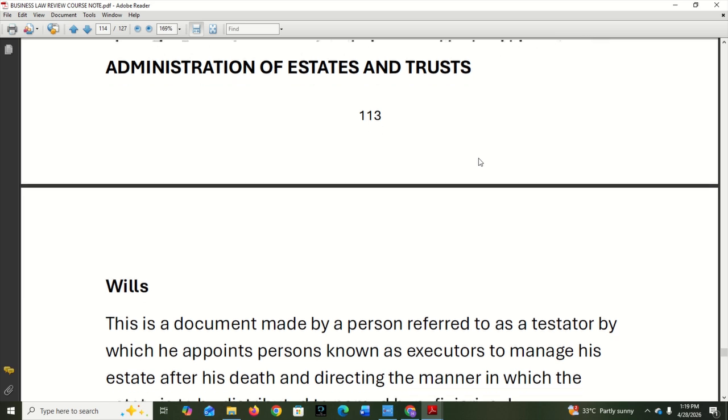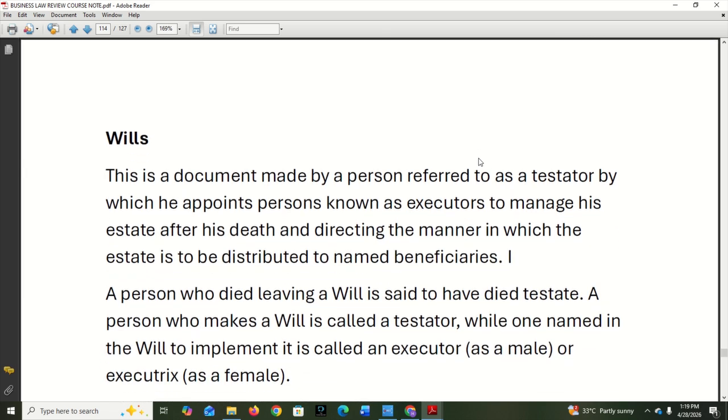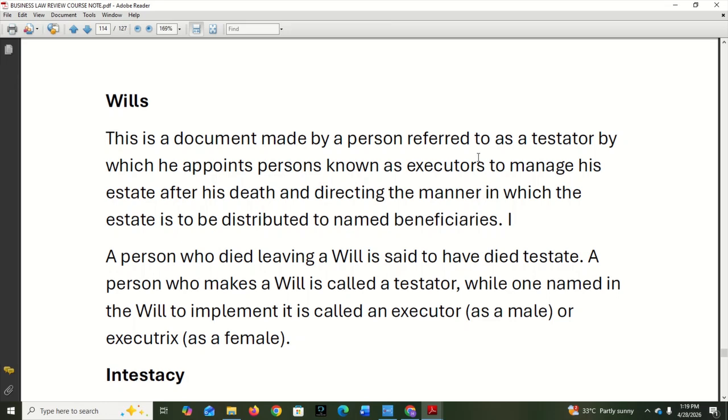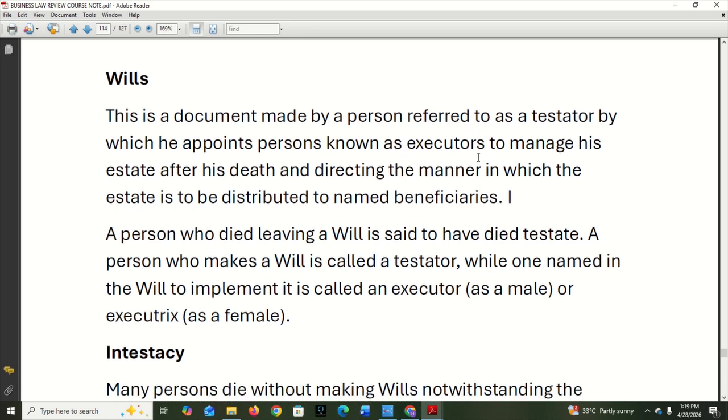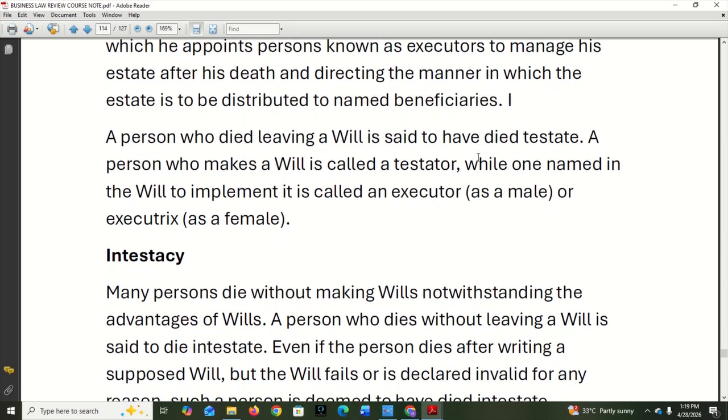Now, a will is a document made by a person referred to as a testator, by which he appoints persons known as executors to manage his estate after his death. So that's what we call a will. So after I die, this should go to this, this should go to this. That's an example of a will, directing the manner in which the estate should be distributed to named beneficiaries.